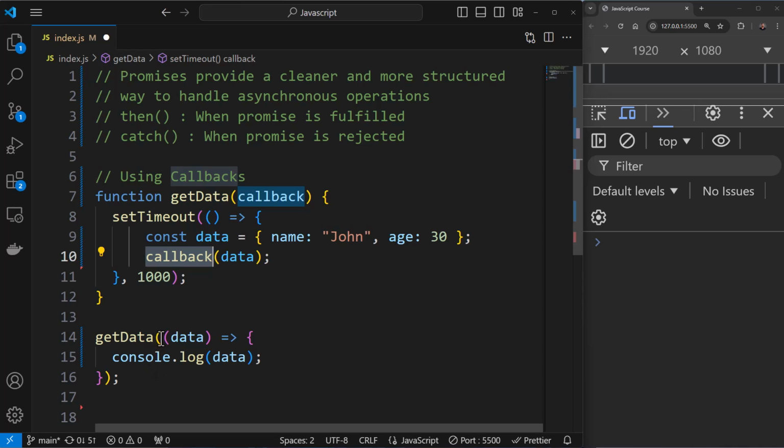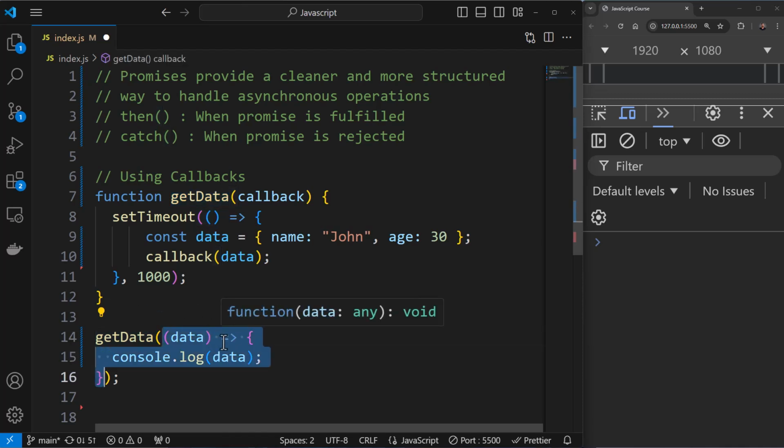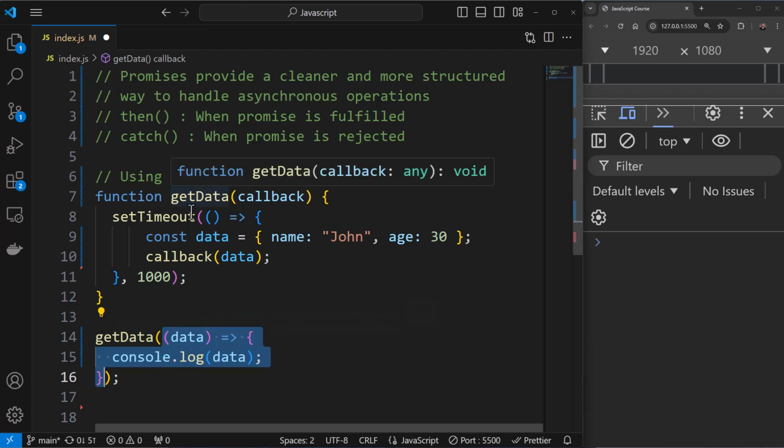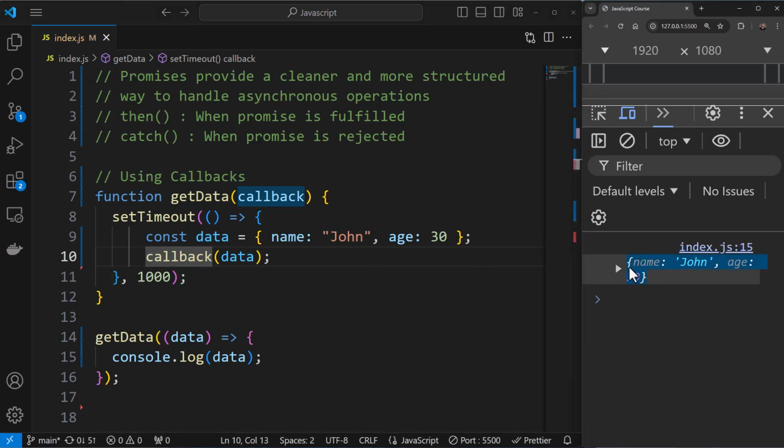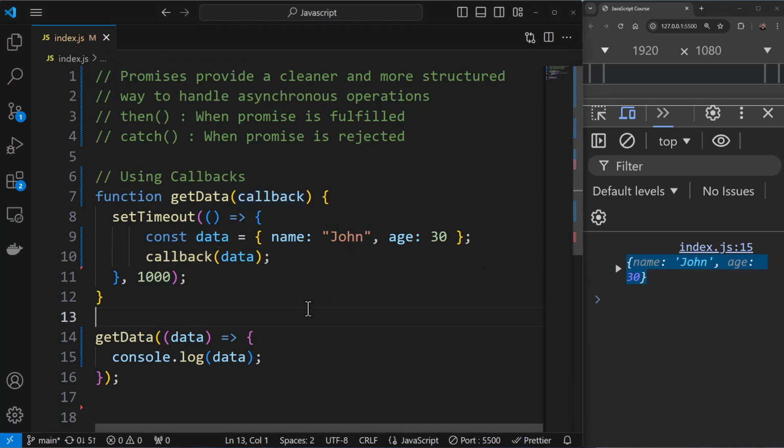Now, this callback function is actually this function that is being passed. So when I'm calling get data, I'm passing in this anonymous function with the help of arrow function syntax. And you can see this is being called once get data is done. So if I save this, you'll see after 1 second, this data is being printed onto the console. So this is callbacks, but promises is a better approach whenever you're working with asynchronous operations, right? Because if you are doing a lot of asynchronous operations, then callbacks might lead to callback hell, wherein it might be difficult for you to manage different callbacks when you are using them extensively, right? So promises are a better approach.